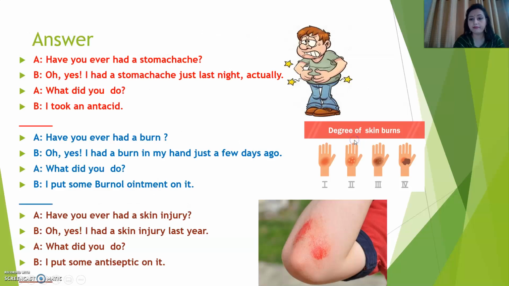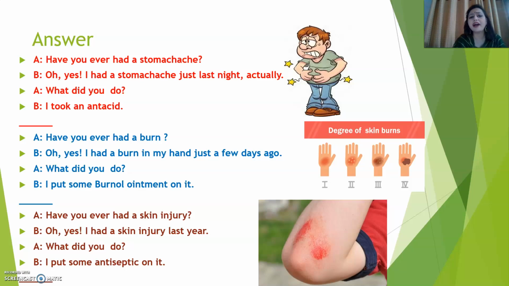Now let's see. Oh, see, some pictures are here. Have you ever had a stomachache? Oh yes, I had a stomachache just last night actually. What did you do? I took an antacid. So see, it's done.